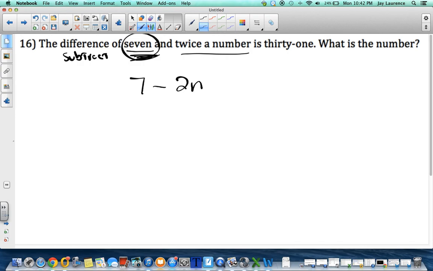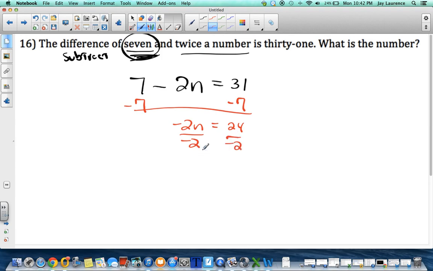Well, that will be 2n, is 31. And now I'm getting ready to solve my equation. So I'm going to subtract 7. I'll get negative 2n is equal to 24. I'll divide by negative 2, divide by negative 2. There's no inequality, so I don't have to worry about flipping anything. So n is going to be equal to negative 12. All right, negative 12. Yeah, that's the number.